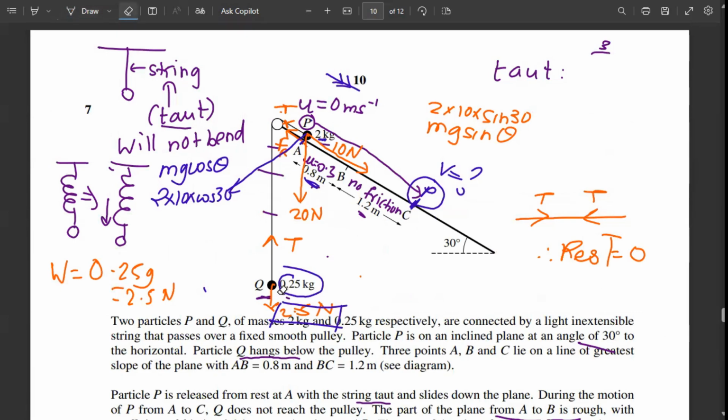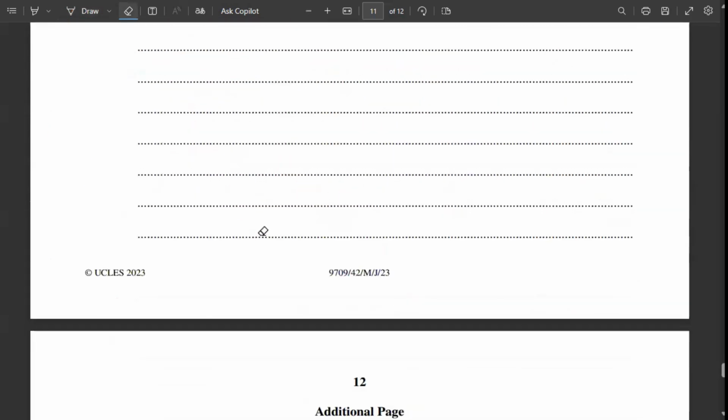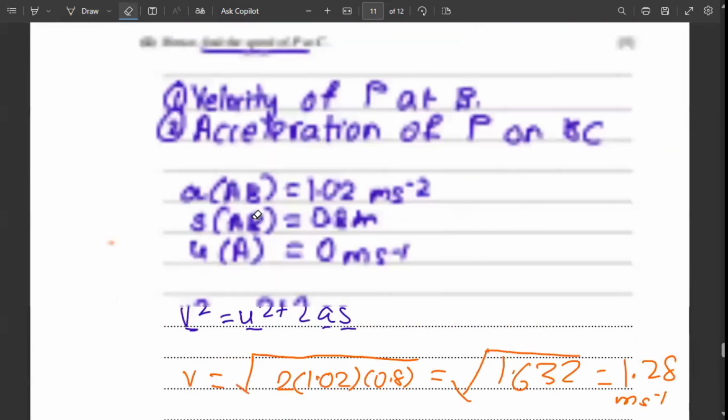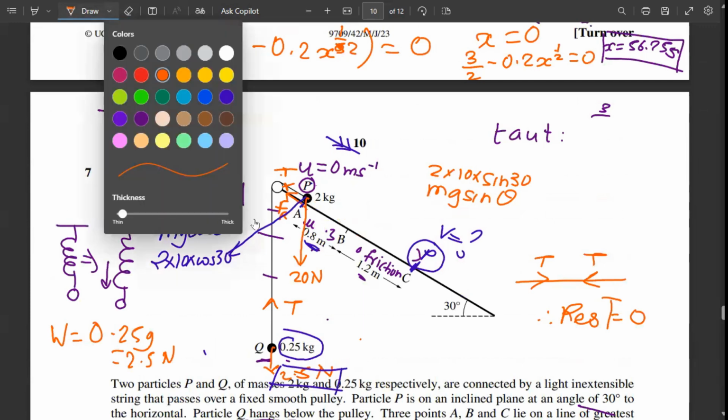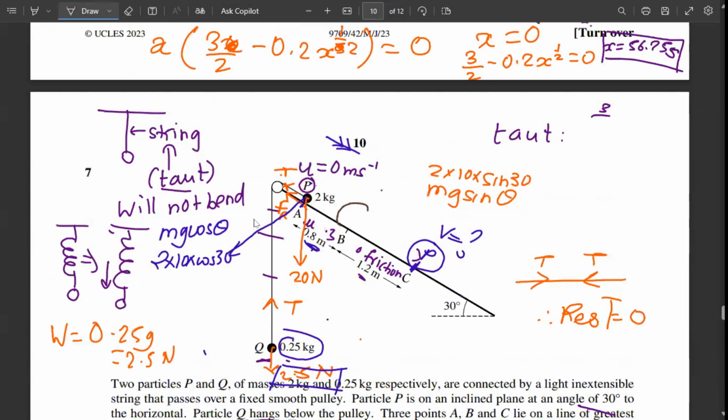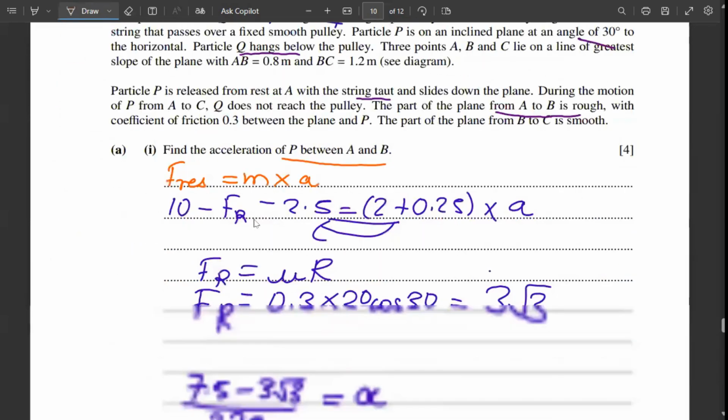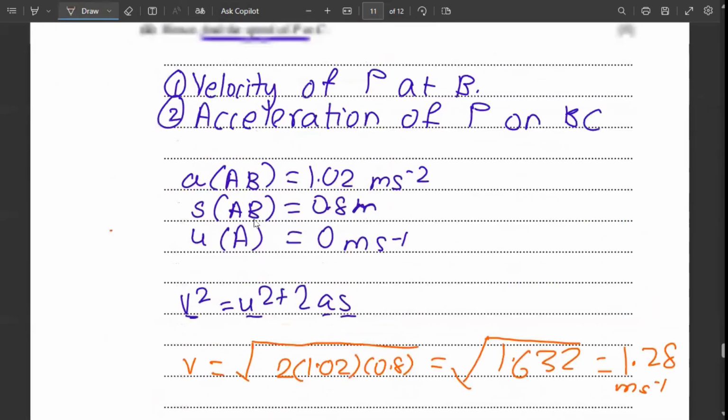erase everything. Let me erase everything right here. That means the velocity of P at B was 1.28 meter per second. And now what about BC? So first we'll have to find the acceleration that will occur at BC.